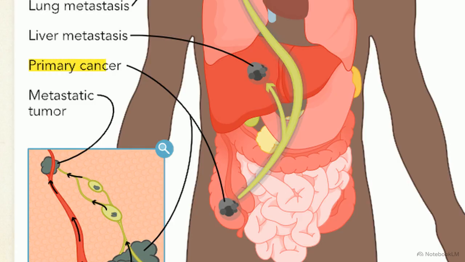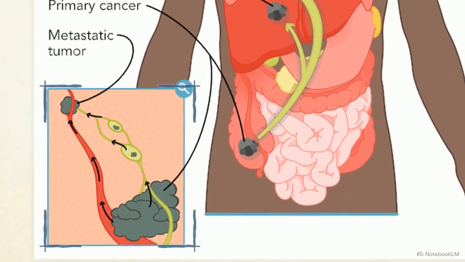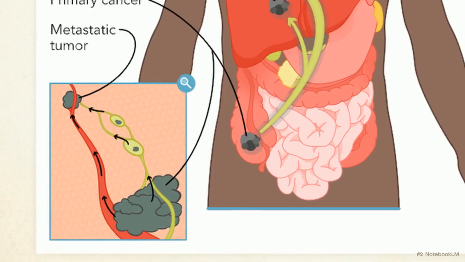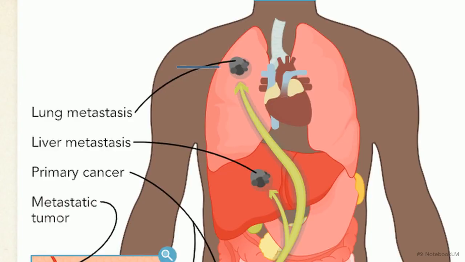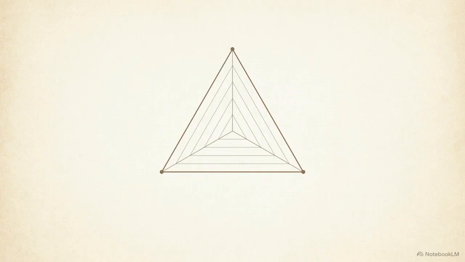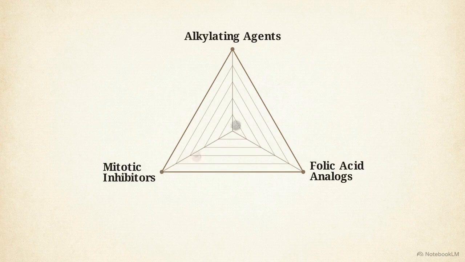The primary colon tumor in this image demonstrates the mechanism of metastasis. It sheds malignant cells into the vascular and lymphatic systems. These traveling cells use the body's own transport networks to establish secondary tumors in distant organs, such as the liver and lungs. A tumor becomes a systemic threat once it accesses these networks, shifting the treatment from localized surgical removal to systemic chemotherapy.